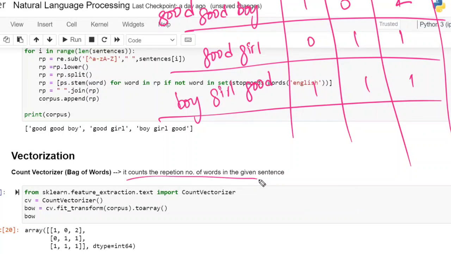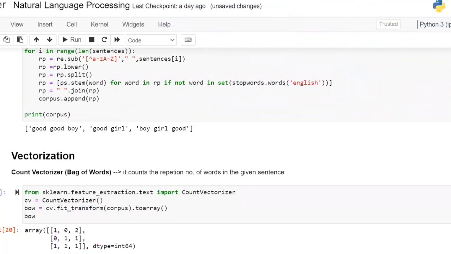Now everything was converted to a numerical format. Basically they gave us sentences, and these sentences have been converted like this. Unstructured data was converted to structured numerical data. Now, on this structured numerical data, we can apply the machine learning algorithm directly.